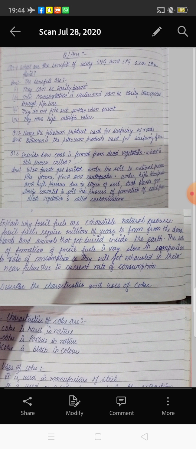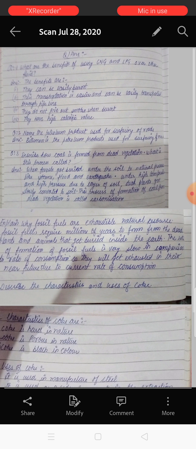Now the third question is: describe how coal is formed from dead vegetation. What is the process called? Coal and petroleum are both fossil fuels. In this question we discuss how coal is formed. Coal is always formed from plants only. No animal products are buried at the time of formation of coal. Only plants are buried into the earth, into the soil, and plants are present in forests.